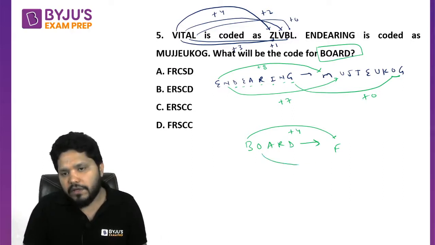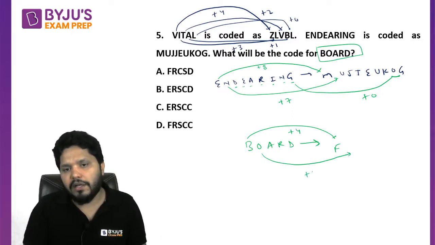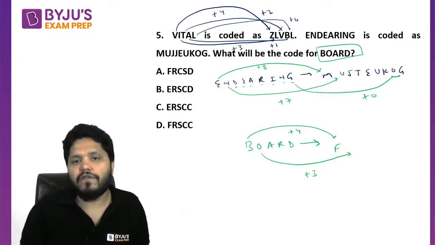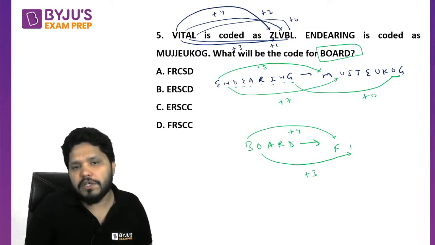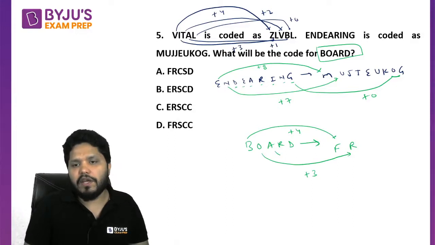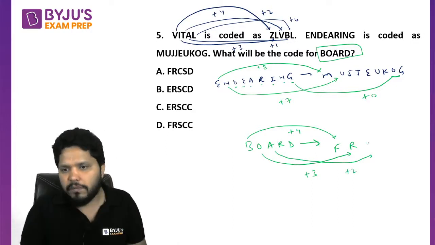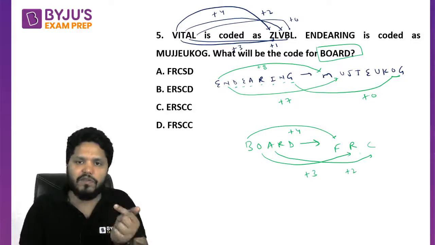Right? And then we'll add 3 in it. So we have to skip 2 letters between this. So after O, then R must be there. Similarly, then we have to skip only 1 letter. After A, B is skipped, C we are going to get.